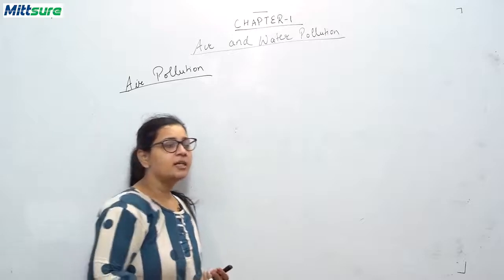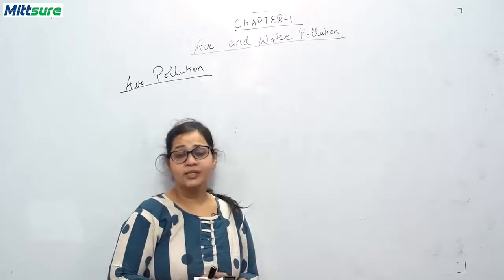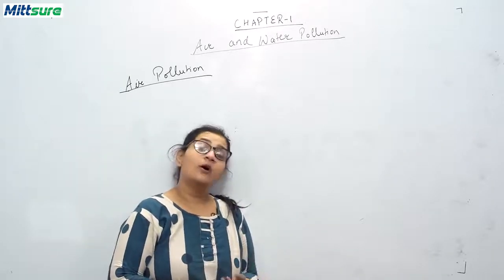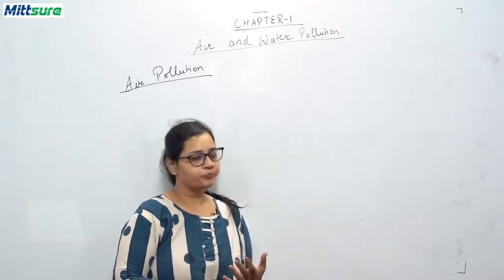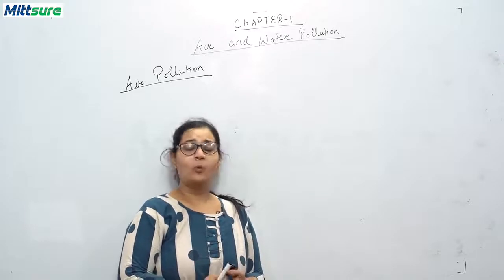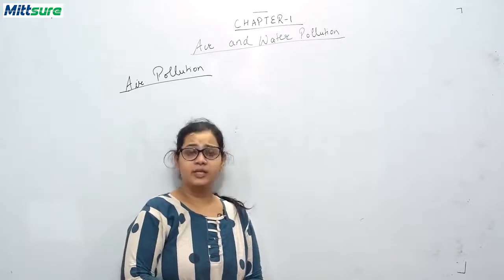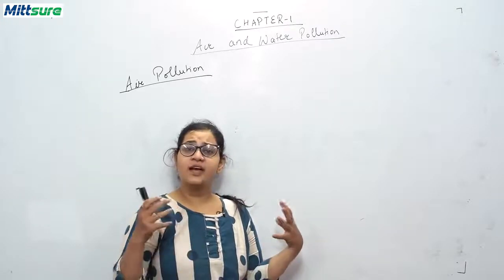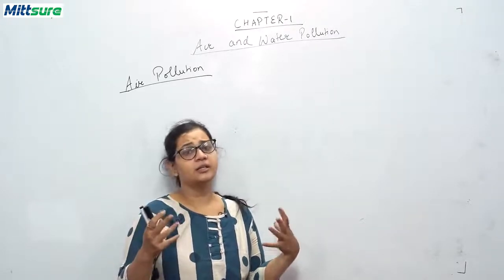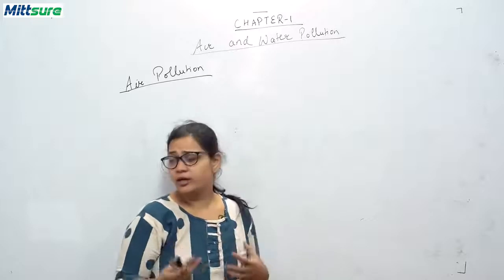It has 78% nitrogen, 21% oxygen, and other gases also, like carbon dioxide, water vapors, argon, methane, hydrogen. So different types of gases are there in the air, and this is called the mixture of our air.